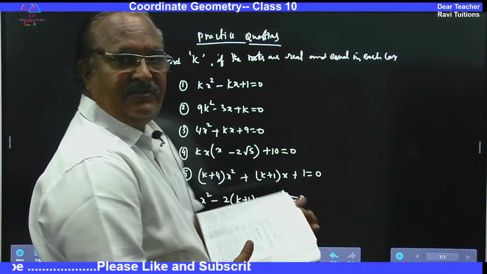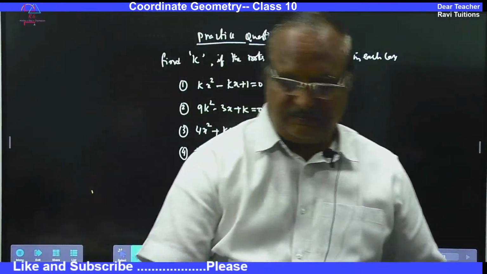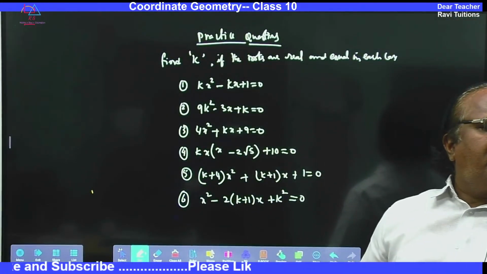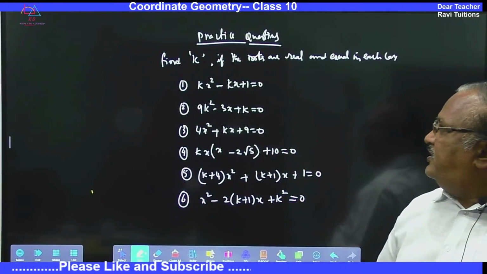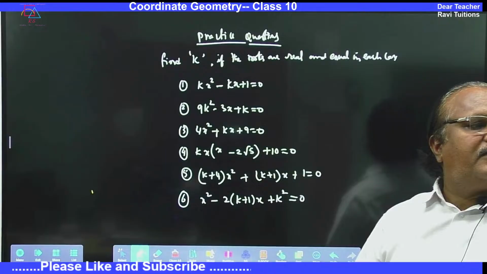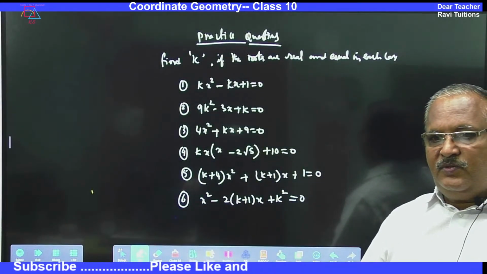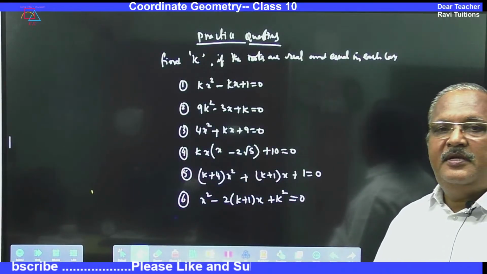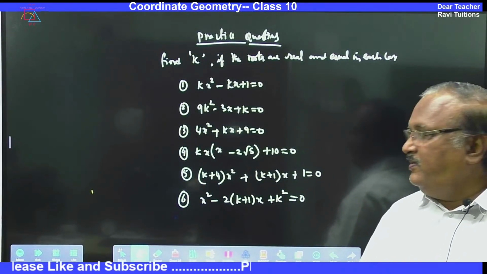I think these questions are enough. You can take a screenshot and work. For all the questions, the roots are real and equal. That means b square minus 4ac is equal to 0.